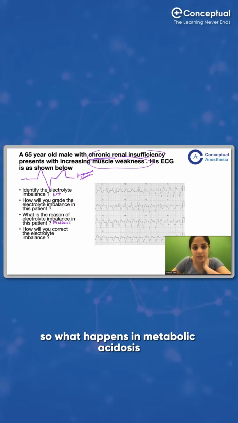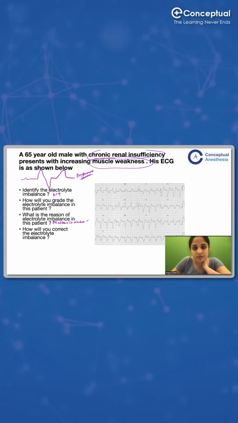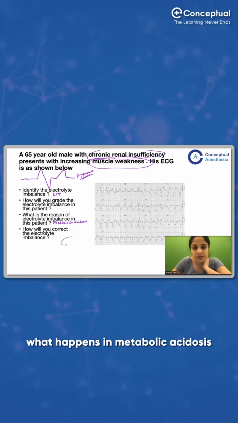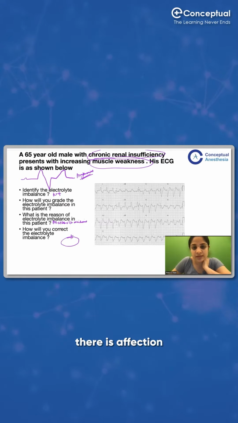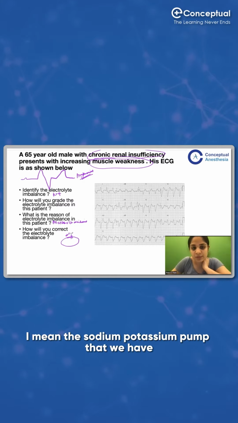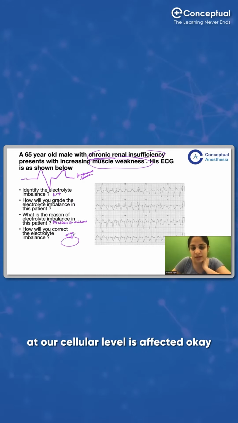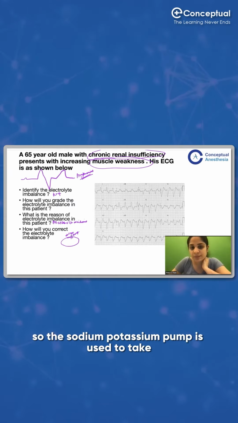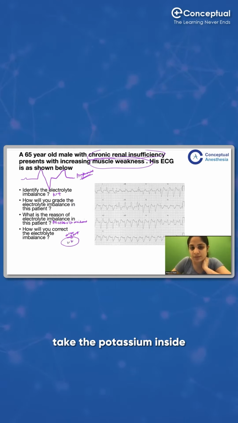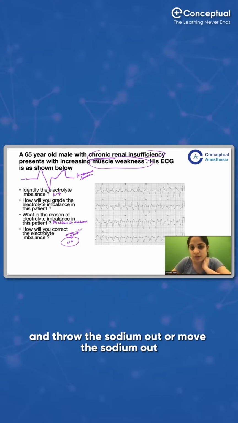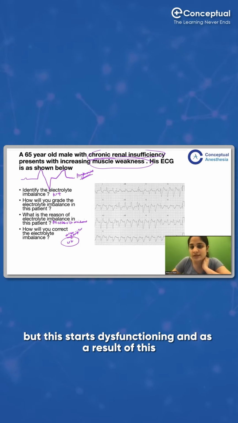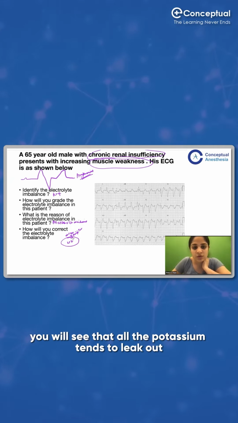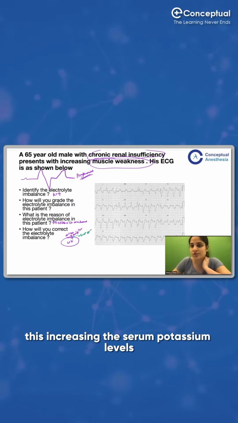So what happens in metabolic acidosis? There is an effect on the sodium potassium pump that we have at our cellular level. The sodium potassium pump is used to take the potassium inside and move the sodium out. But this starts dysfunctioning, and as a result you will see that all the potassium tends to leak out, thus increasing the serum potassium levels.